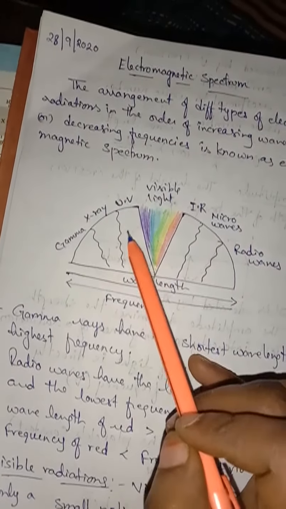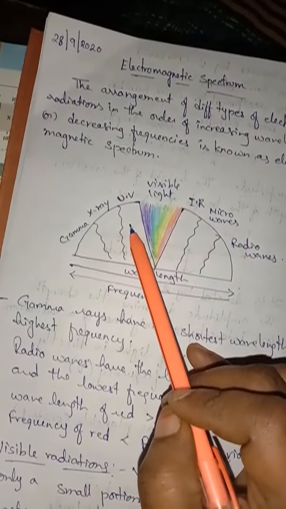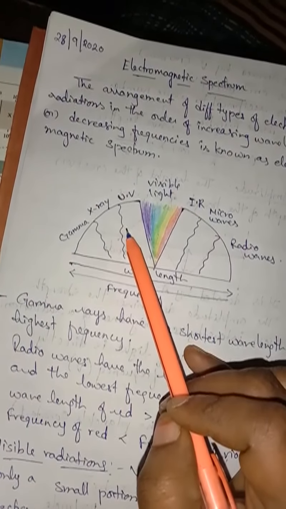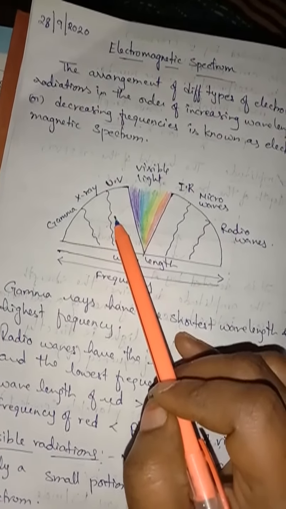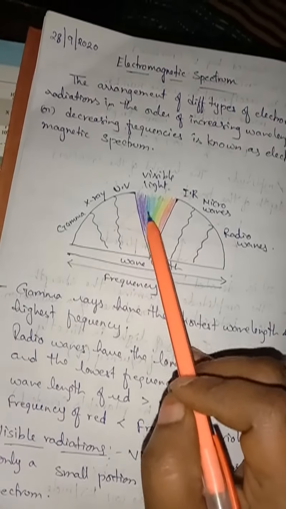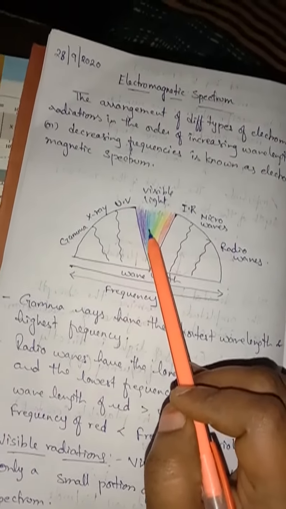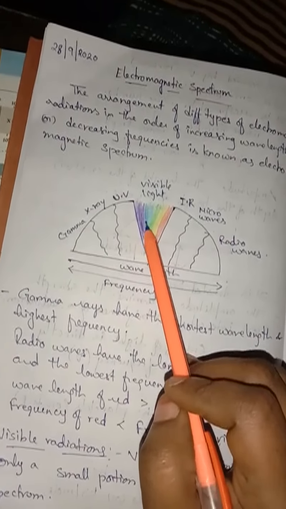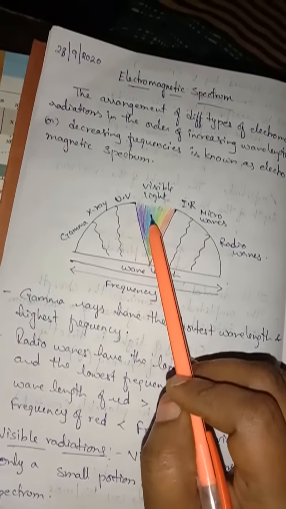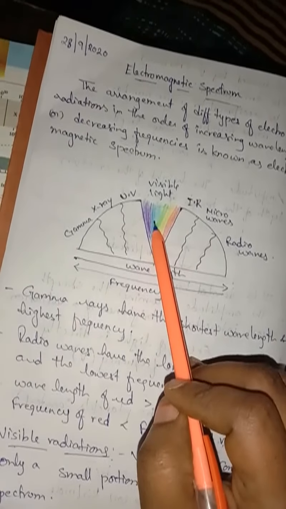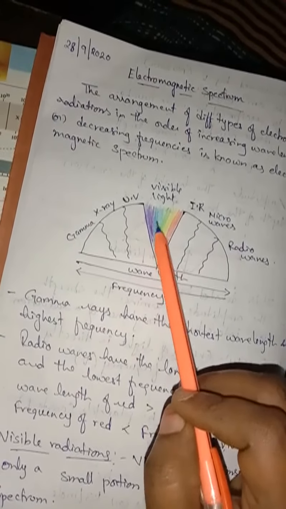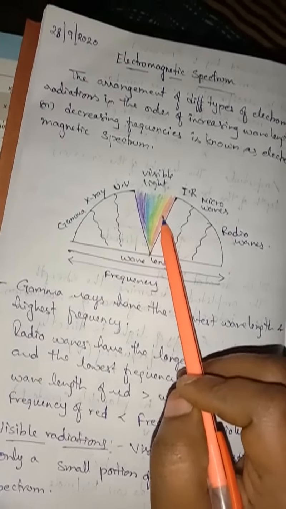When you see ultraviolet rays, it is from 150 to 3800 angstrom. And visible light is 3800 angstrom to 7600 angstrom, or in nanometers 380 nanometer to 760 nanometer.